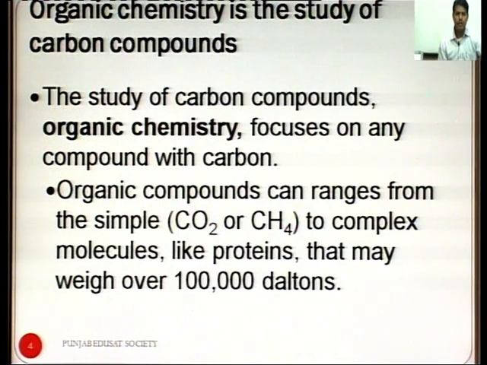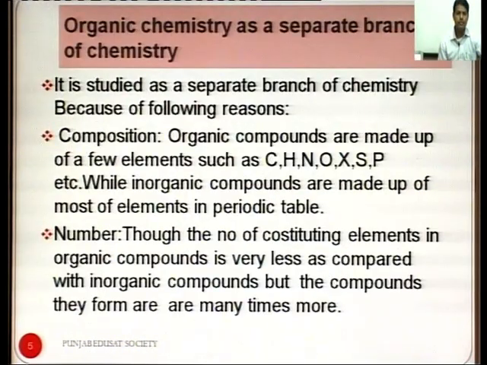Organic chemistry is the study of carbon compounds. It focuses on any compounds with carbon. Organic compounds can range from the simple carbon dioxide or methane to complex molecules like proteins that may weigh over 1 lakh daltons. Organic chemistry is a separate branch of chemistry. It is studied as a separate branch because of the following reasons.